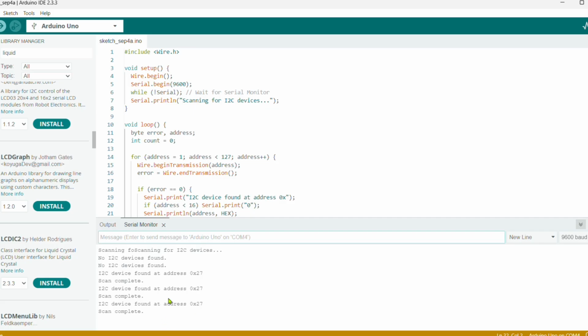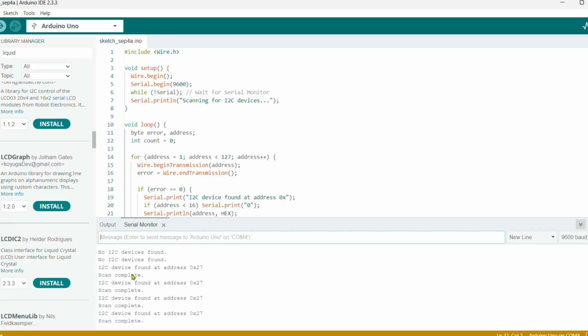The I2C address is found. We can see here, I2C device found. The address is 0x27. This we have to use in the main program.